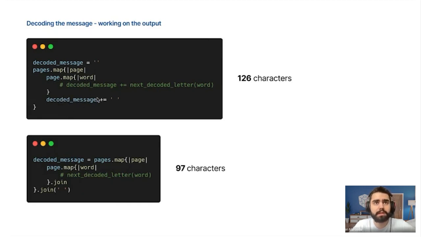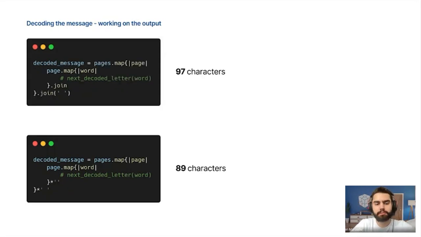We can remove it, and we can simply join the result of the array by using the join function. This map actually returns each letter. By doing the join, we get the word, and by doing the last join, we can concatenate each word in the final sentence. Obviously, we have to add a space between each word.